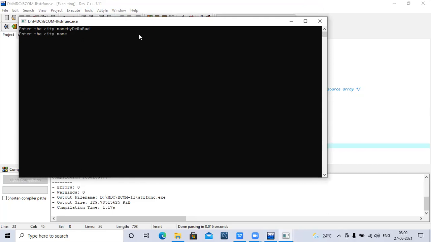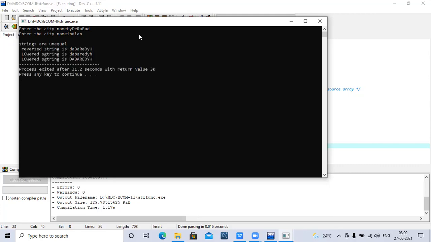Now see the output here. I will take this as normal. Strings are unequal. See here, even though I have specified two smaller, one bigger, one smaller, two bigger, it is now converted completely to lowercase and completely to uppercase. This is how we can convert the string from lowercase to uppercase.